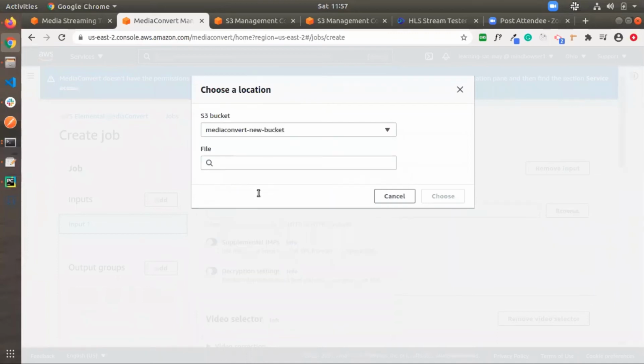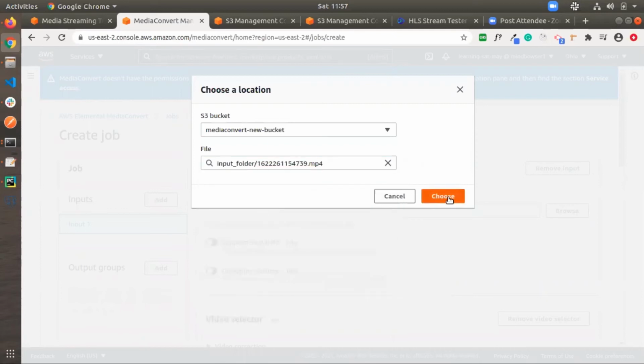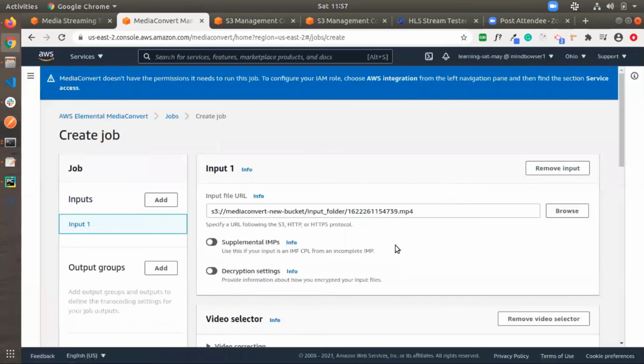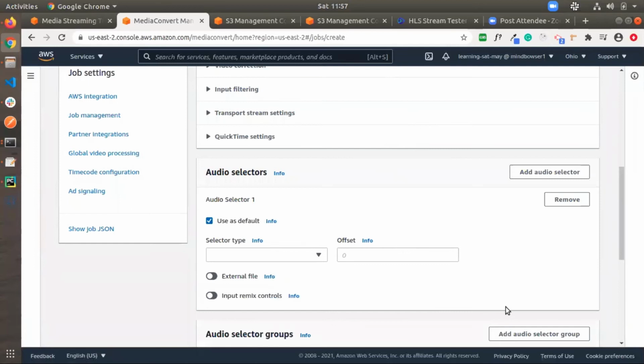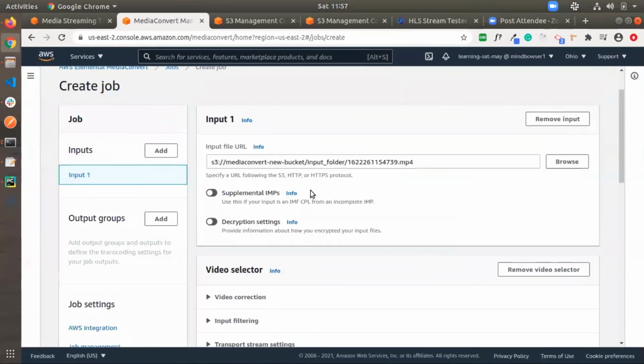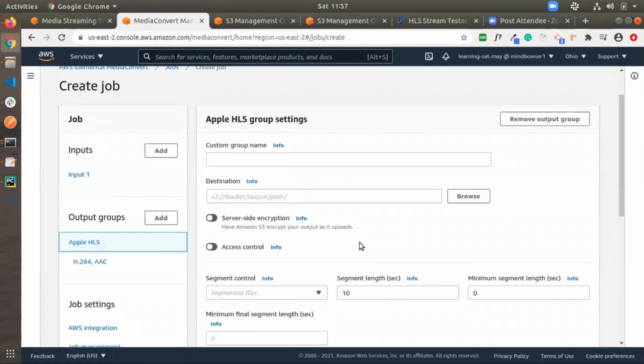Media converter, media file. So I'm selecting output groups and selecting the same Apple HLS. Click on the select button.